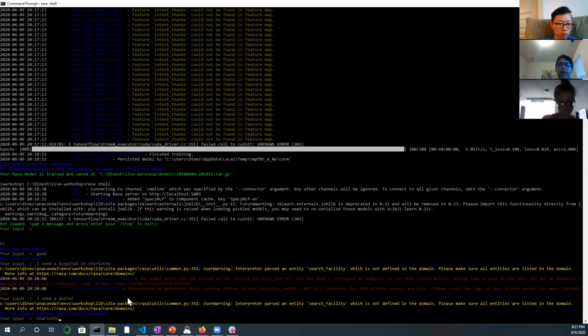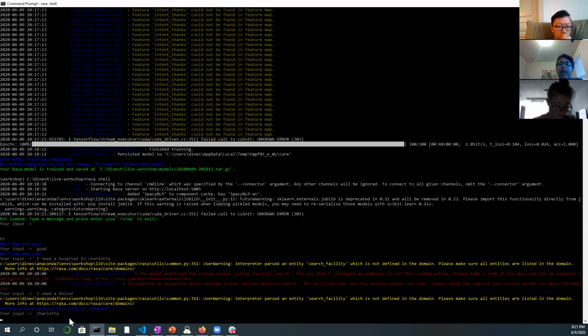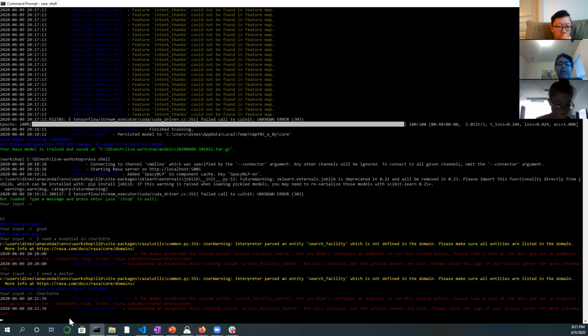okay, you would see that it understands that it is going to combine that. We're trying to look for "I need a doctor in Charlotte." It is able to maintain that, and we'll learn how it is able to maintain that context. And now you'll see an error because it says that action search facility is not defined, but it is able to follow the story through.